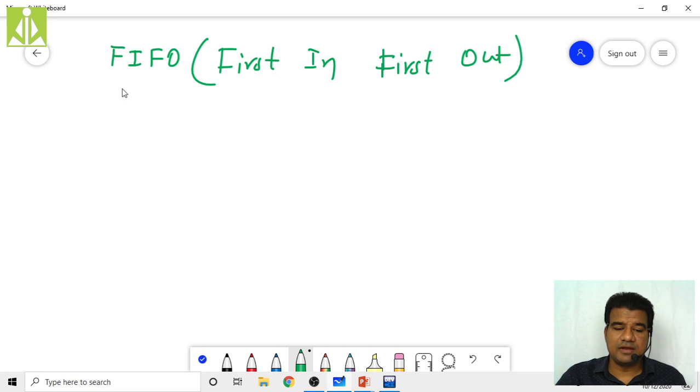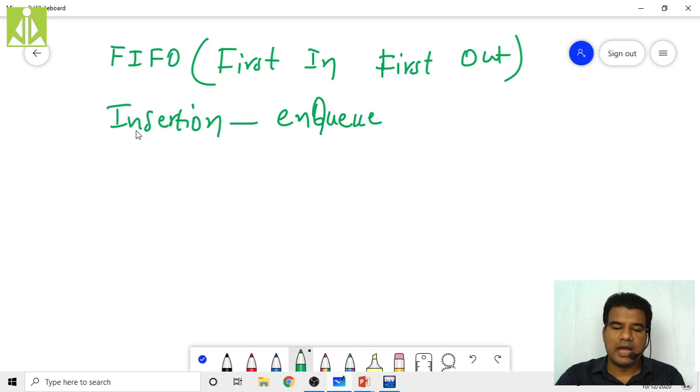And element insertion, we call it NQ. And element deletion from the queue, we call it DQ.